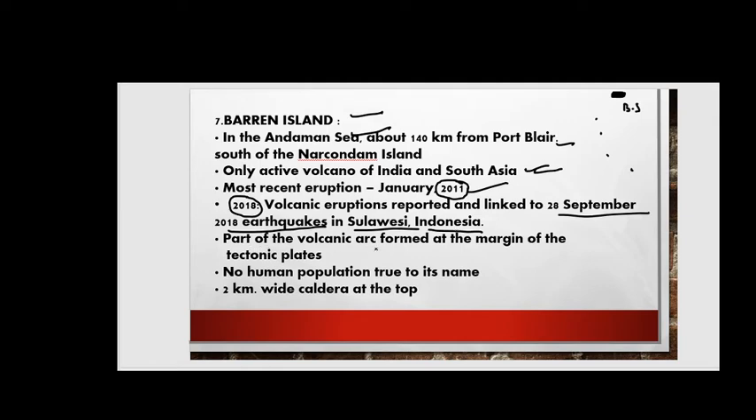Next, part of the volcanic arc formed at the margin of the tectonic plates. No human population, true to its name. Why true to its name? Barren means it will not produce anything. It is unproductive. So for that purpose it is called Barren Island, and the name signifies no population, friends, right? Next, it has a 2 kilometer wide caldera at the top.